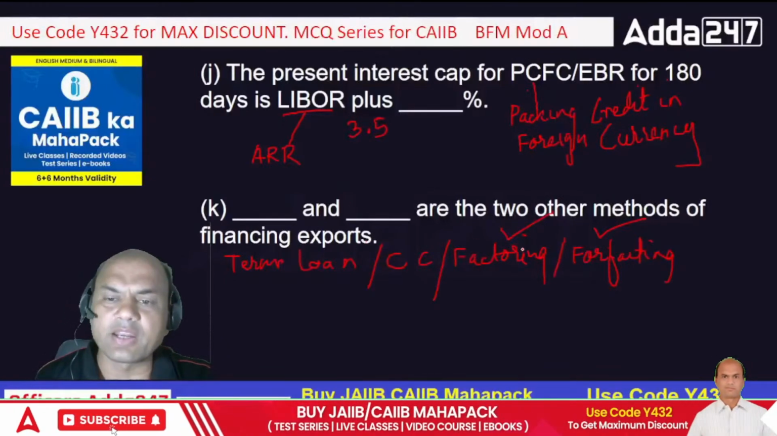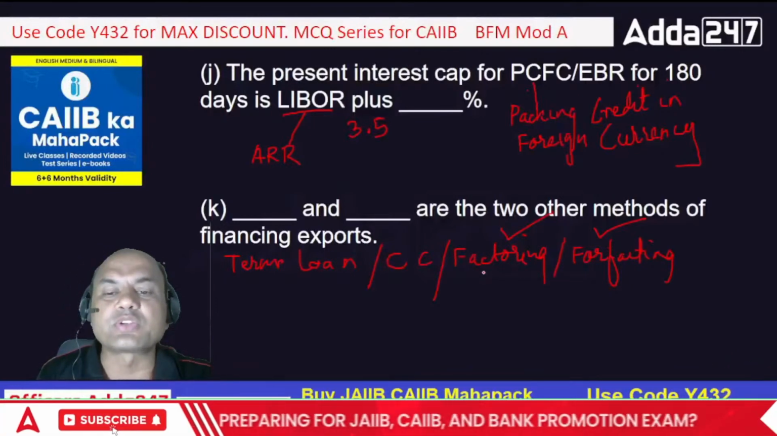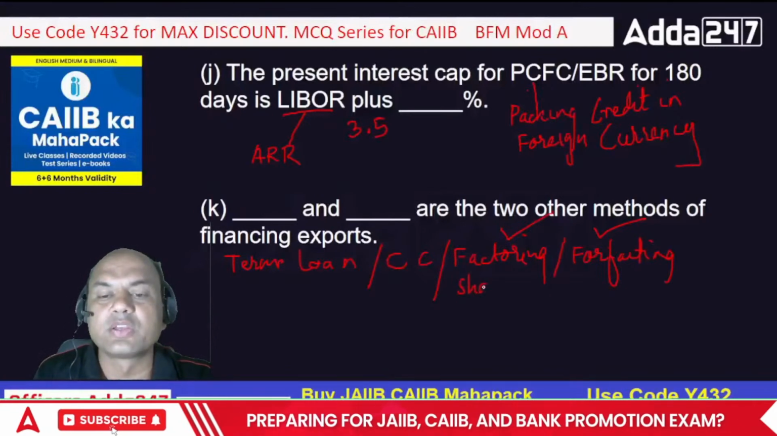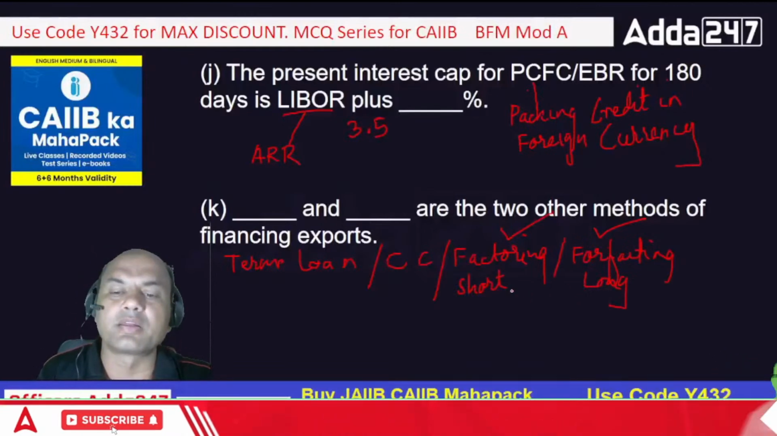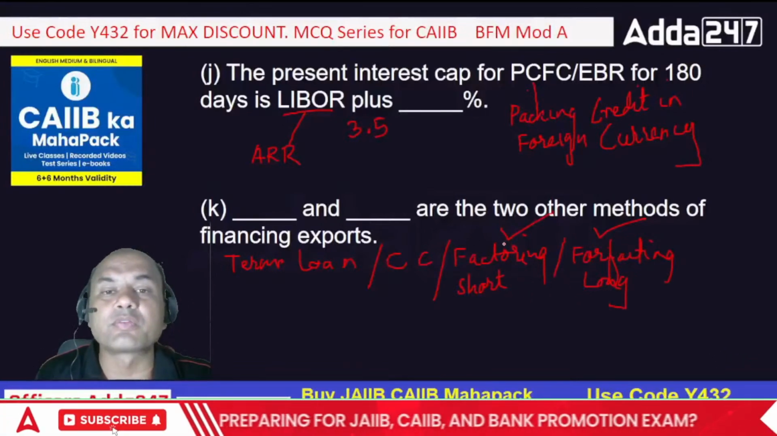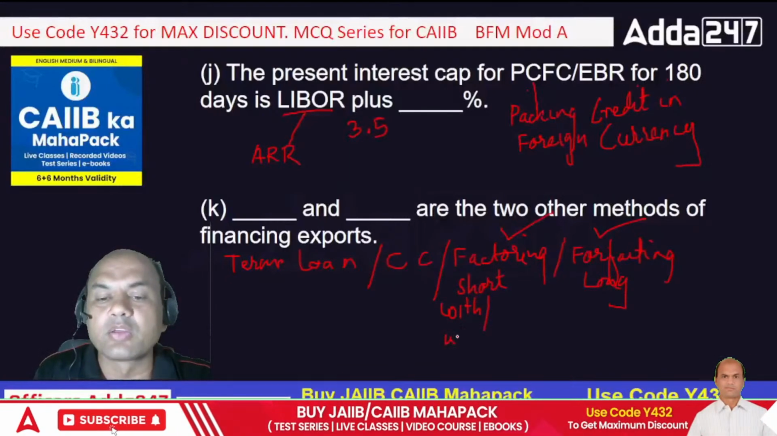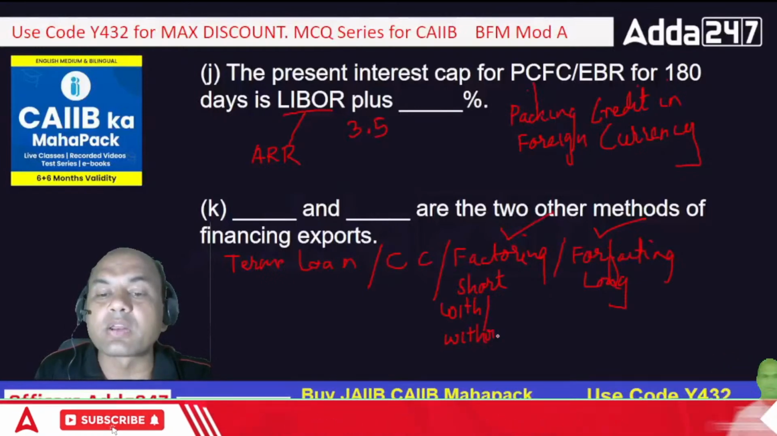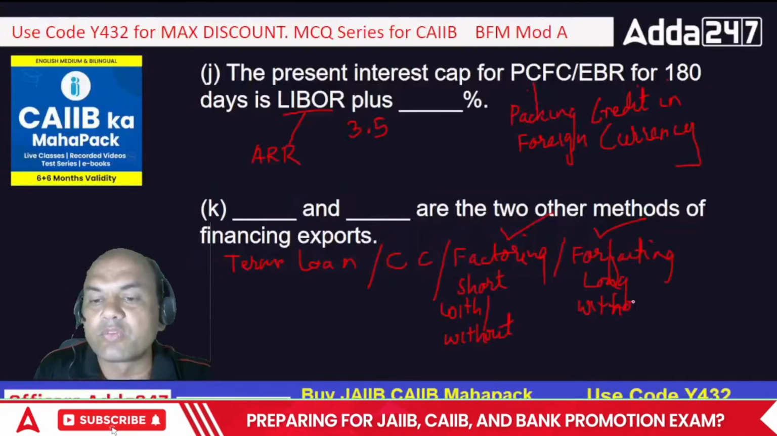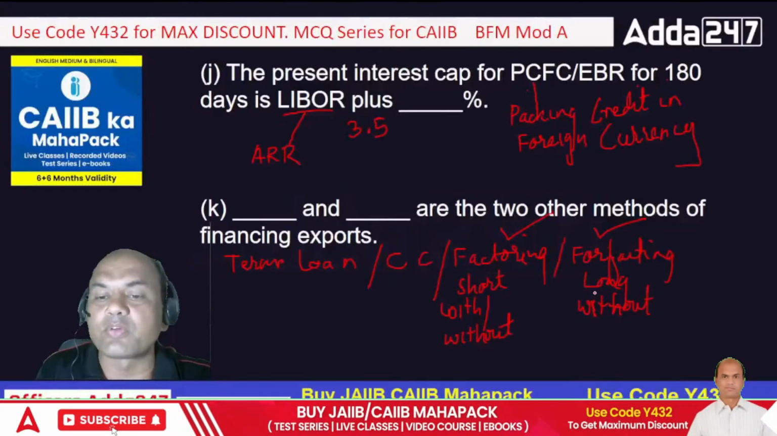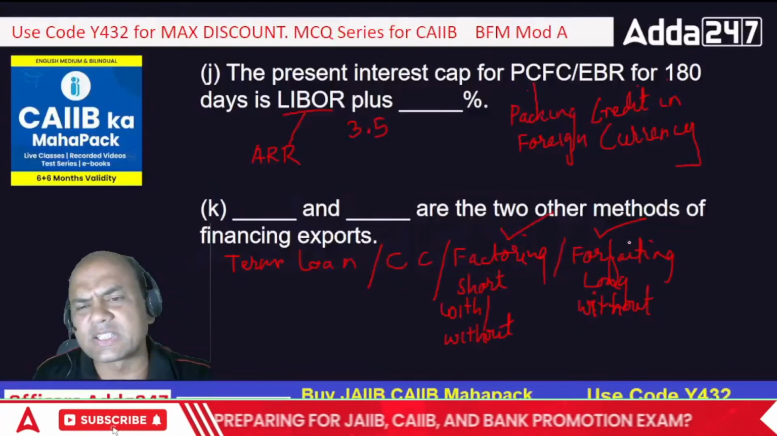Okay. So factoring and forfeiting, what is the difference between them? There is a slight difference. Factoring is always for a short period. Forfeiting is for a longer period. Factoring is done with or without recourse. It's either with or without. Forfeiting is always done without recourse. This is strictly without recourse. Recourse means you can get the payment back from your customer if the foreign party doesn't pay. Okay. So the basic logic is the same.